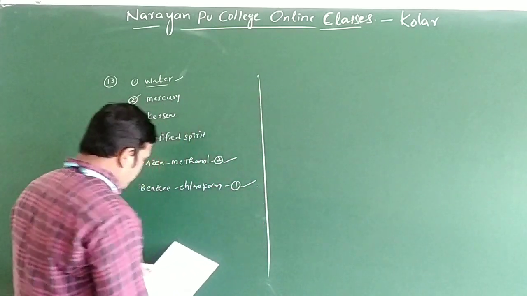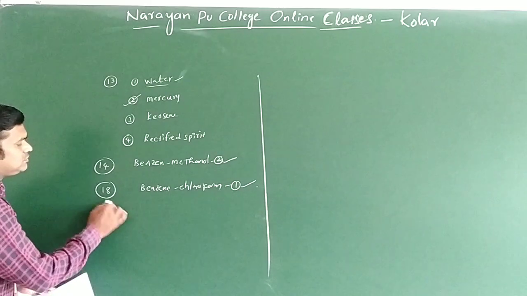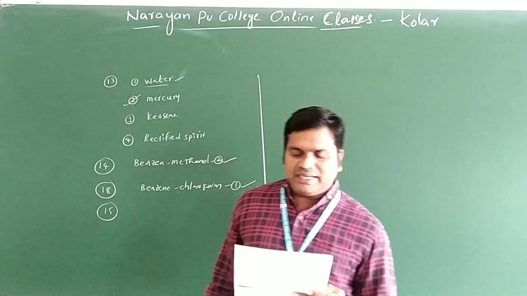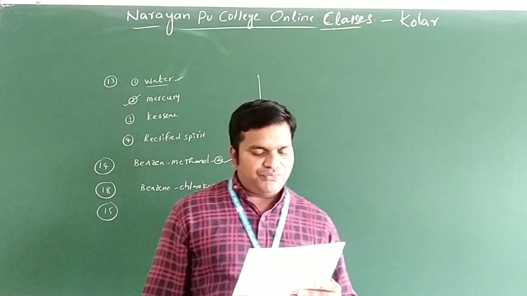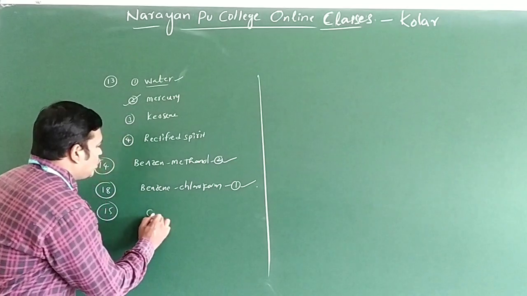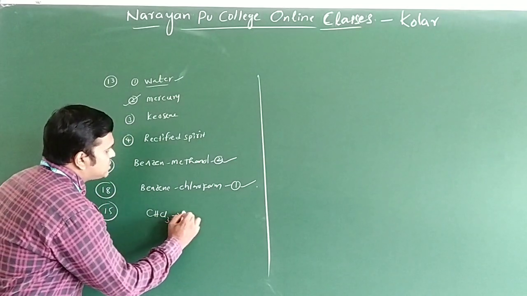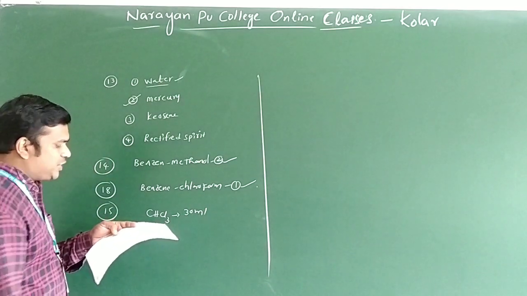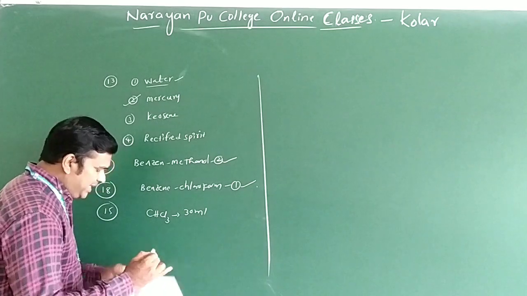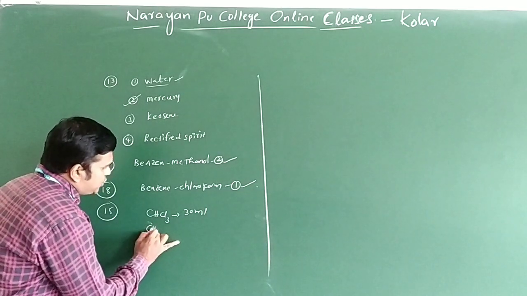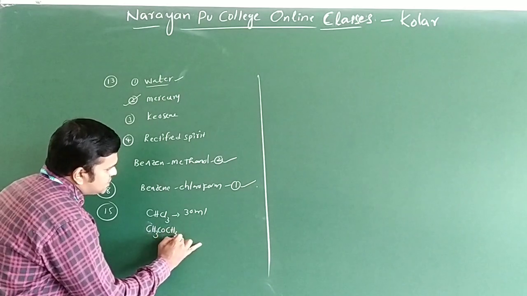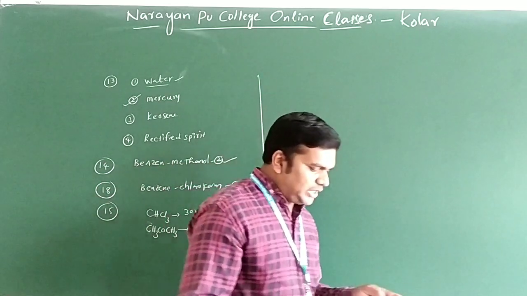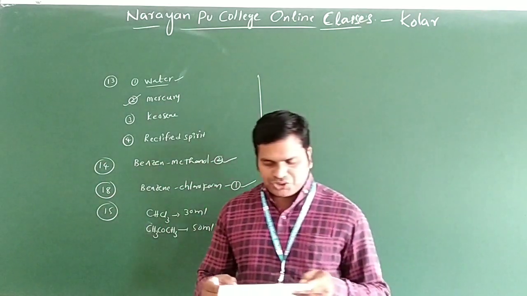Clear? Now we can say question number 15. What is question number 15 here? An ideal solution was prepared by mixing 30 ml of chloroform and 50 ml of acetone. Chloroform, the formula we have is CHCl3. They are adding 30 ml only. And one more they are adding acetone, formula CH3COCH3, 50 ml. Now, what is the question they ask here?